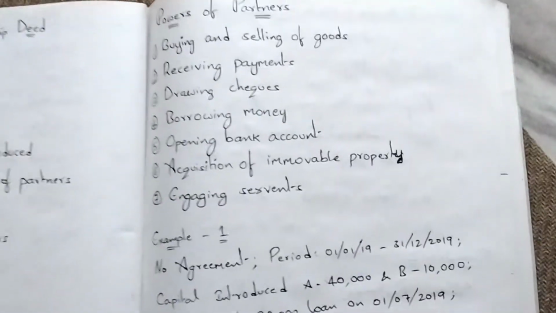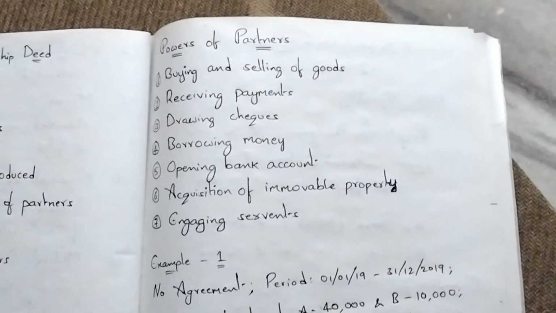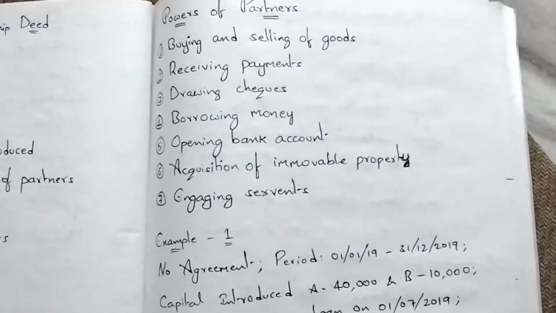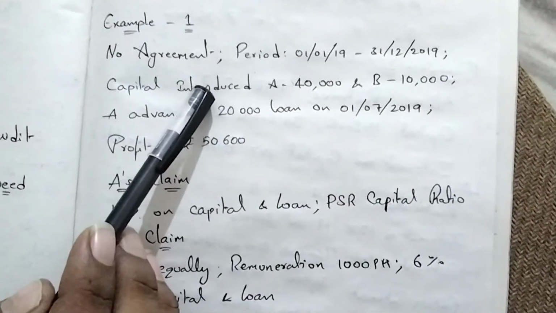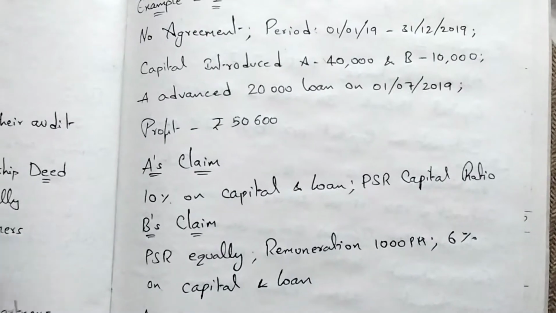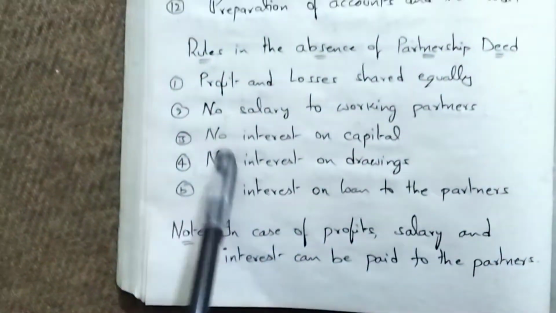Like engaging servants, acquisition of immovable property. What you write on behalf of the firm, you write like that, and you will get the marks. Let me take an example, then you will understand much better. See, the no agreement situation. Here is the no agreement situation. These are the 5 points you have to consider.